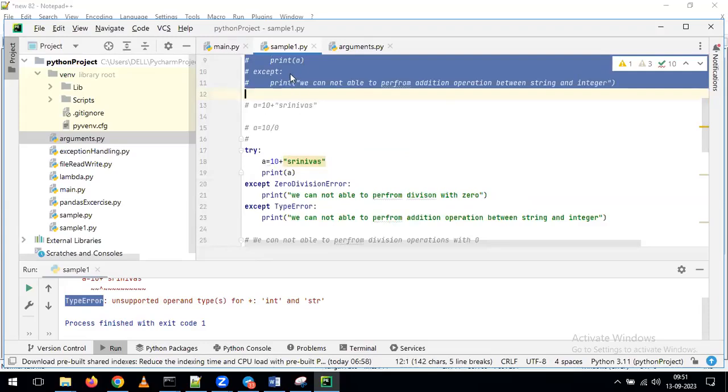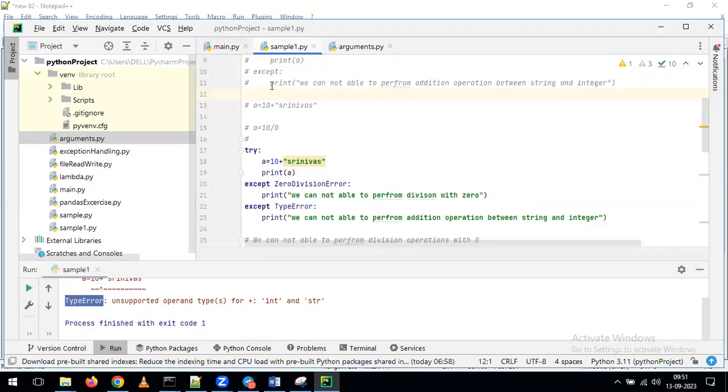In the previous example, what's happening? For any kind of error, we are going to get the same output only. If it is a zero division error or if it is a type error, for any kind of error, we are populating the same kind of output.